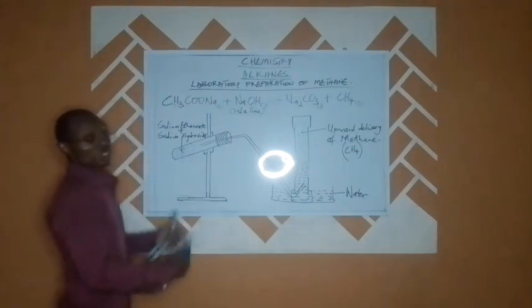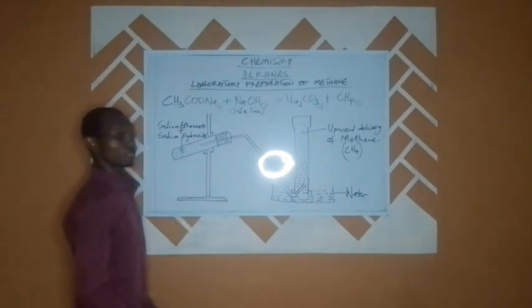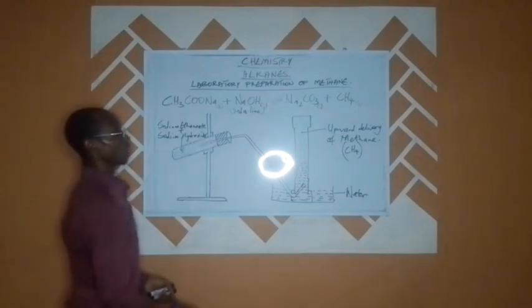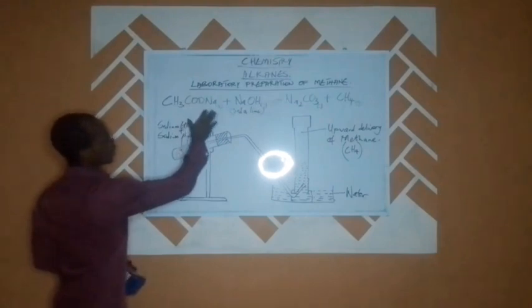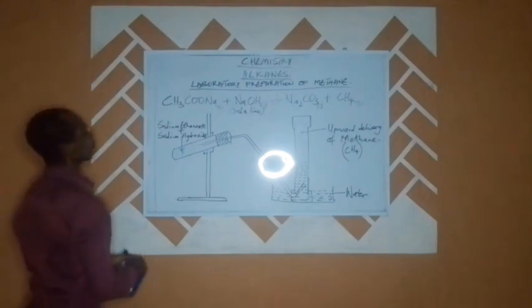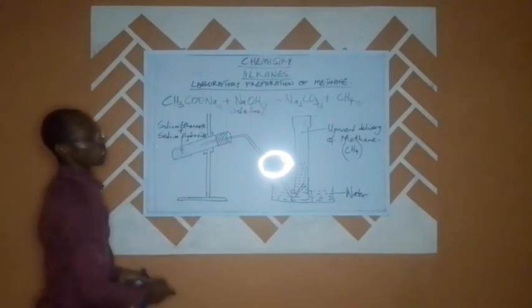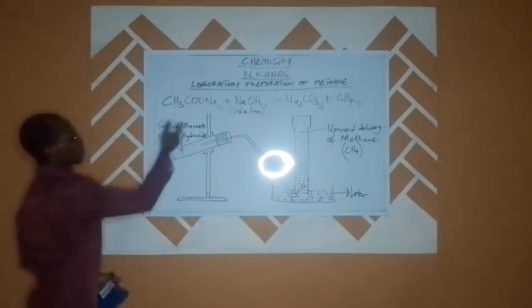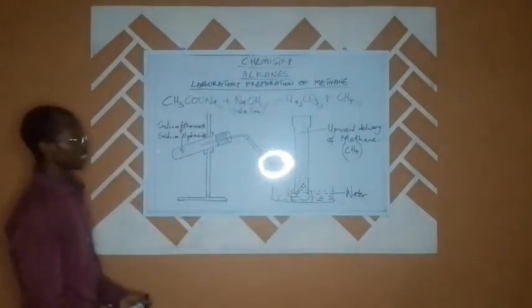So we can do something similar to this for subsequent alkane members. Perhaps we want to prepare other members of the alkane series. If we are using sodium ethanoate to get methane, the next member in the series will use sodium propanoate, and sodium propanoate will give us ethane.